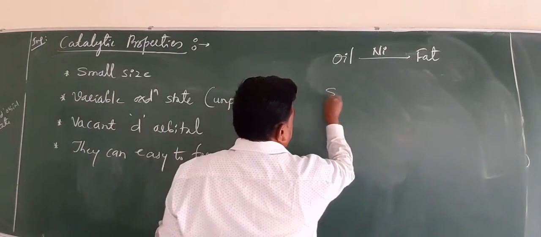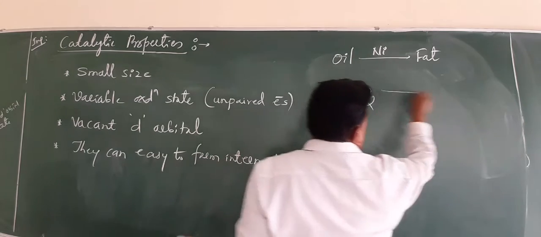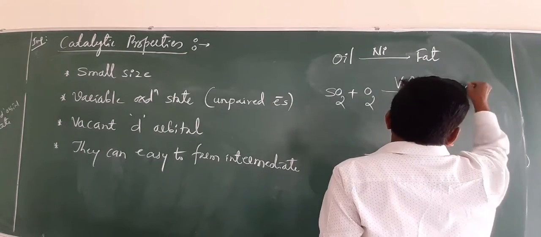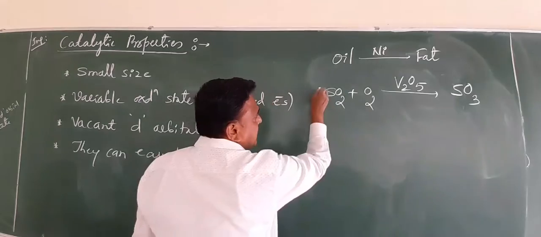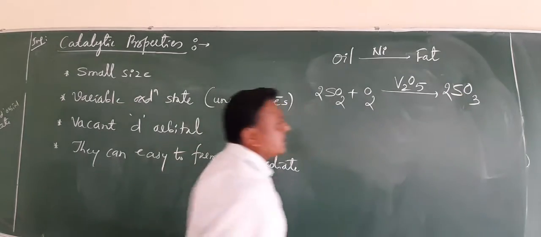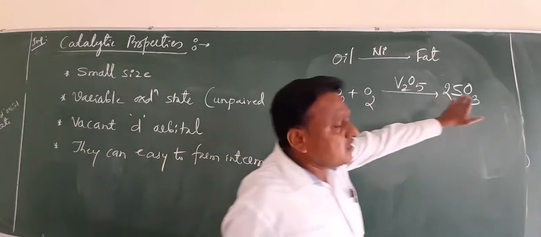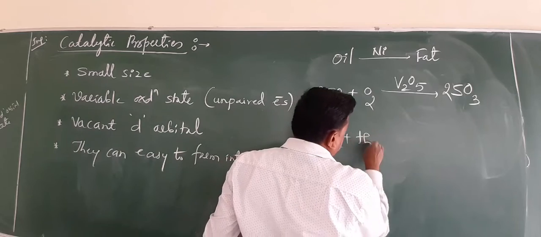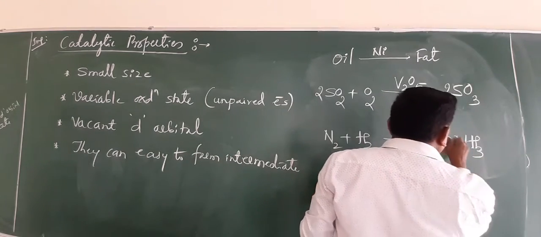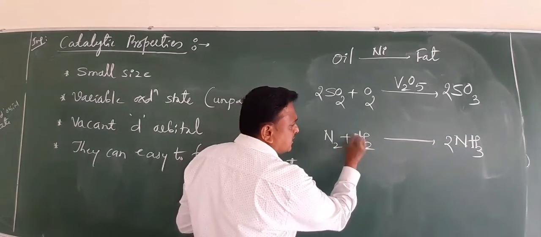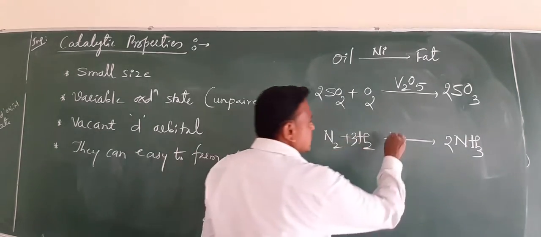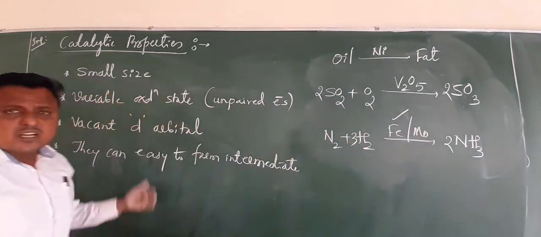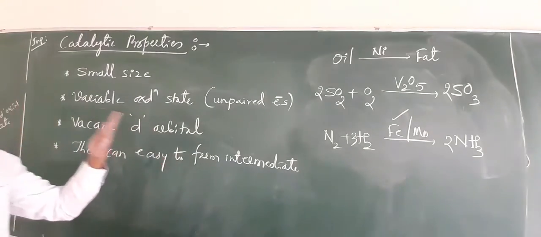Next, sulfur dioxide undergoes oxidation with oxygen in the presence of vanadium pentoxide to form the product sulfur trioxide. If you want to balance it carefully, sulfur dioxide is converted into sulfur trioxide. Another example: nitrogen combines with hydrogen to form ammonia. Here also iron is a catalyst. Molybdenum is a promoter. This is a catalytic reaction. So many transition metals are very good catalysts.